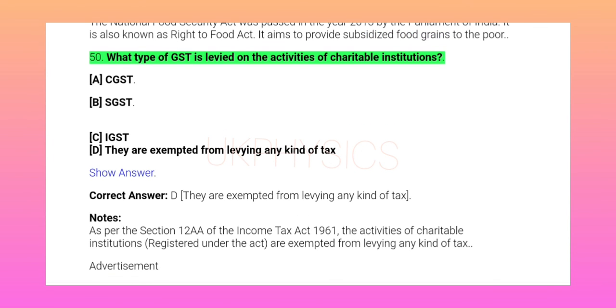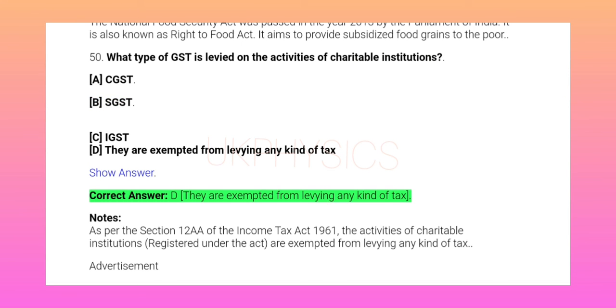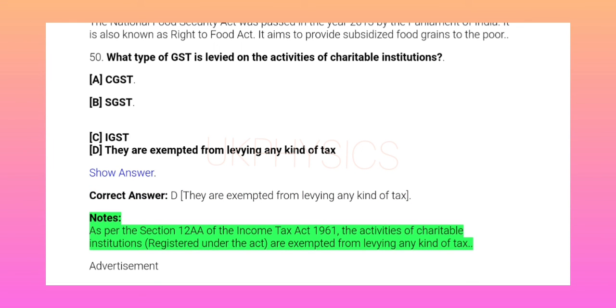50. What type of GST is levied on the activities of charitable institutions? A. CGST. B. SGST. Show answer. Correct answer D. They are exempted from levying any kind of tax. Notes: as per Section 12AA of the Income Tax Act 1961, the activities of charitable institutions registered under the Act are exempted from levying any kind of tax.